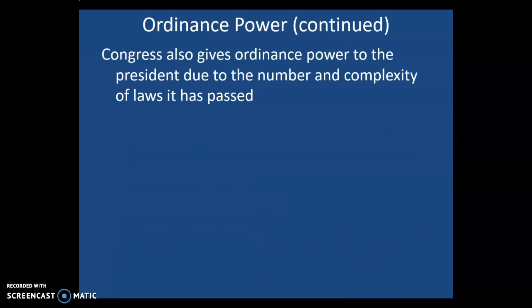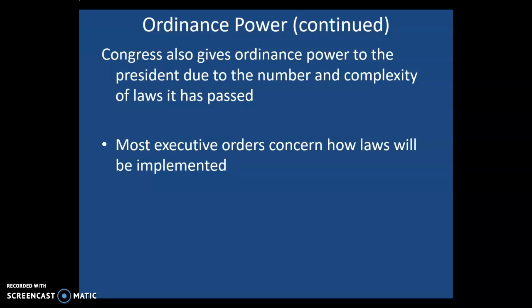Congress gives the ordinance power to the president due to the number and complexity of the laws that it has passed. Remember, there's 4,500 criminal laws, and there's a lot more laws that are not criminal in nature. Congress simply cannot get into the amount of detail on the enforcement of all those laws, so they've given the president some leeway here. Most executive orders that the president issues simply concern or specify how laws will be implemented.